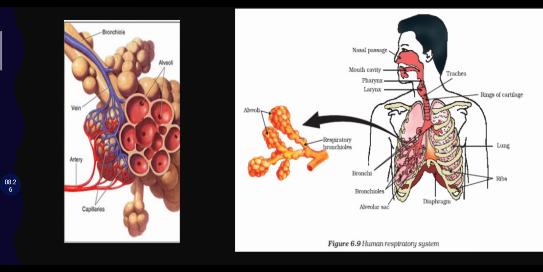After exchanging gases, blood transports the oxygen to the different cells of the body. Oxygen is transported by a respiratory pigment, that is hemoglobin. One hemoglobin can carry 4 molecules of oxygen, and carbon dioxide is also transported by the blood plasma in dissolved form. So here we are completing the topic respiration.